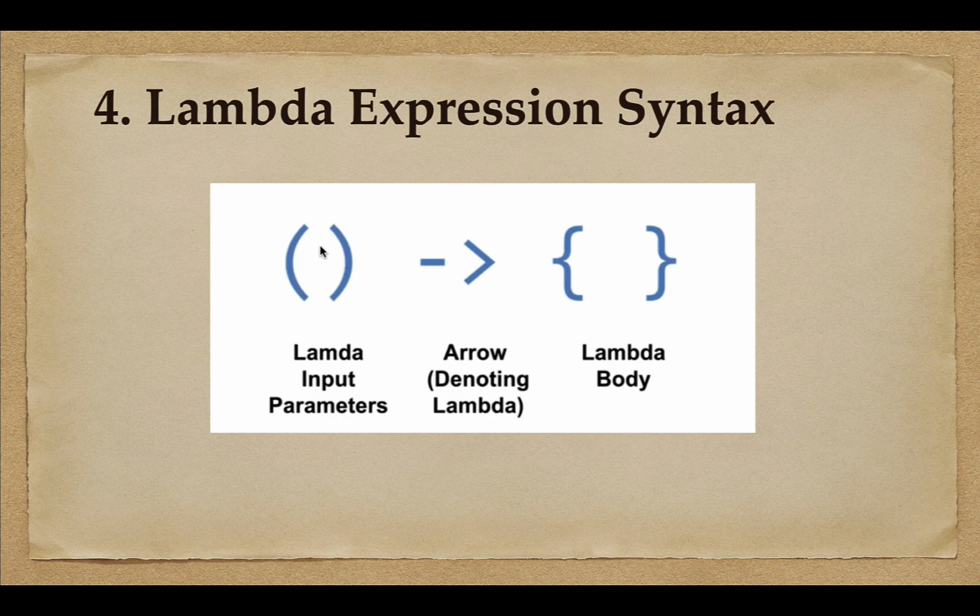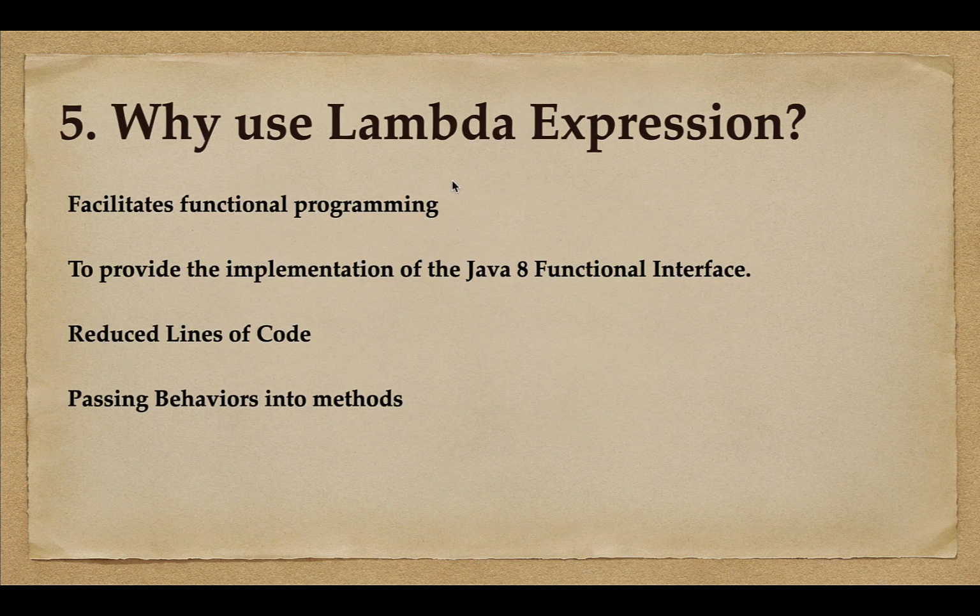Okay, so this syntax basically contains 3 parts. First part is lambda input parameters, second part is arrow, third part is lambda body. The arrow symbol basically links the input parameters with the lambda body, and within a lambda body we can define a single statement or multiple statements. Okay, so this is how the lambda expression syntax looks. Well, let's take a look at the next question.